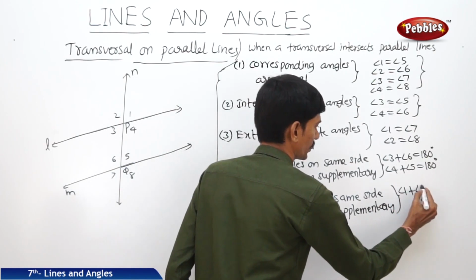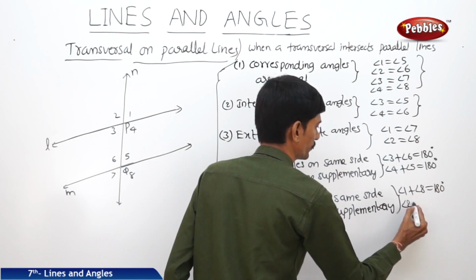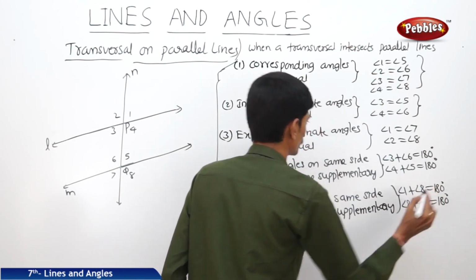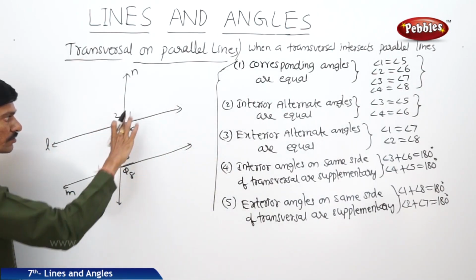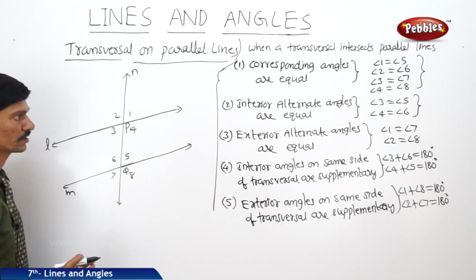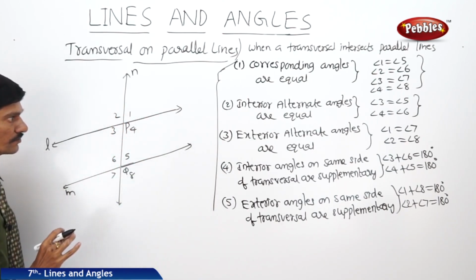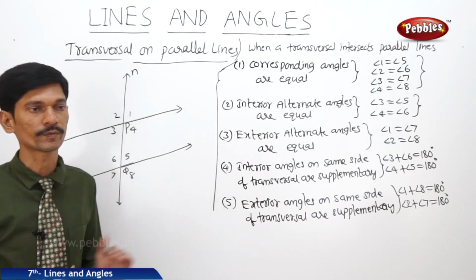Angle 1 plus angle 8 equals 180 degrees. Then angle 2 plus angle 7 equals 180 degrees. So 1 and 8, and 2 and 7. Angles 1 and 8 are exterior angles on the same side of the transversal, so they are supplementary, and 2 and 7 are also exterior angles on the same side of the transversal, so they are supplementary.